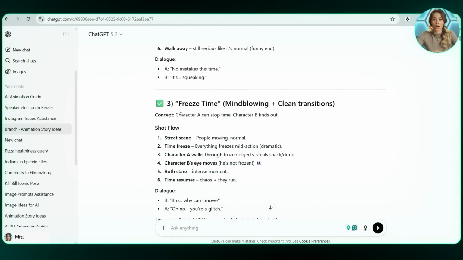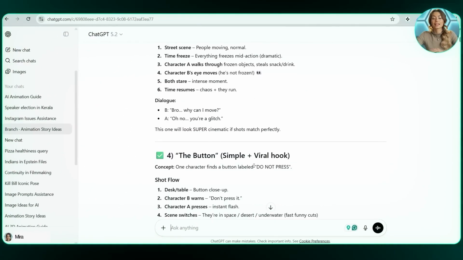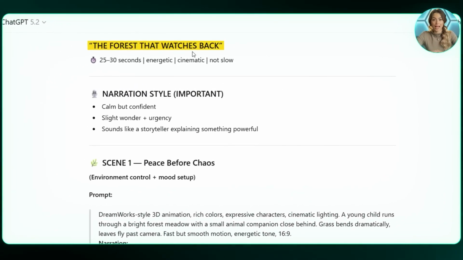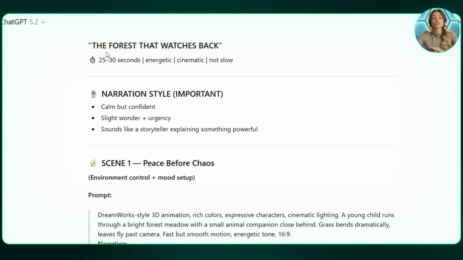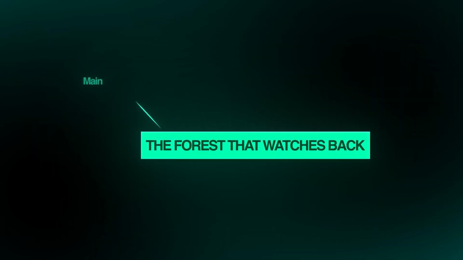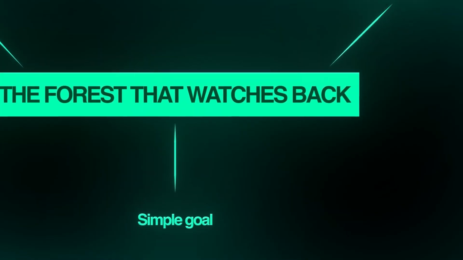After reading through a few options, one idea stood out to me, and it was called The Forest That Watches Back. This type of story works really well for short animations because it focuses on emotion and visual storytelling. There's a clear main character, a simple goal, and a satisfying ending.